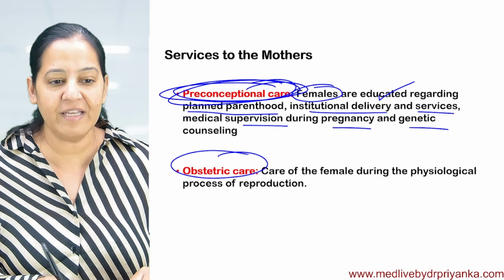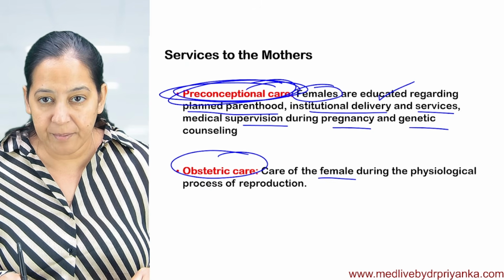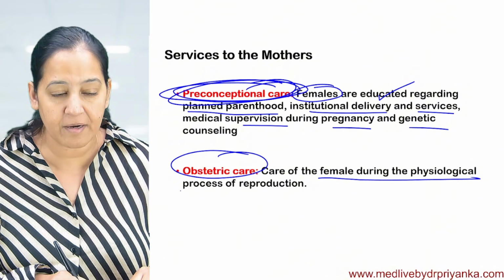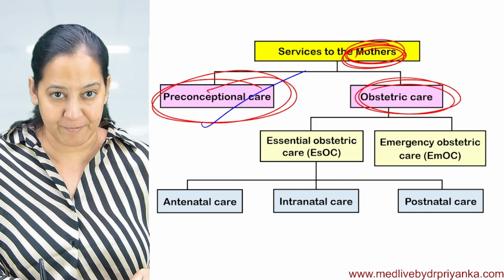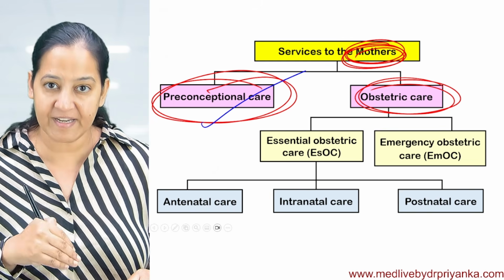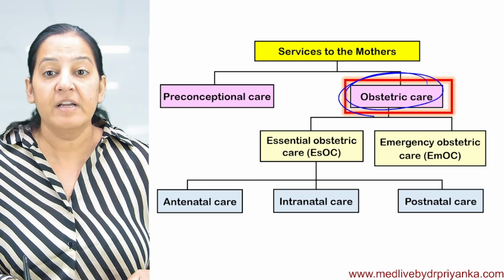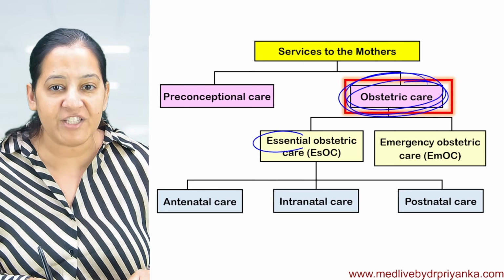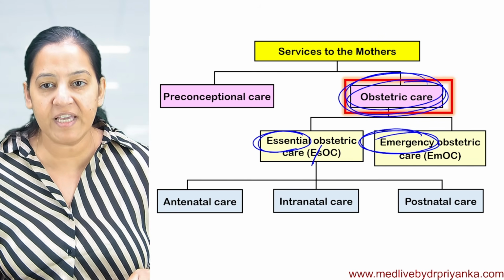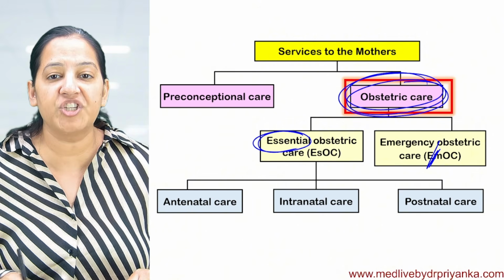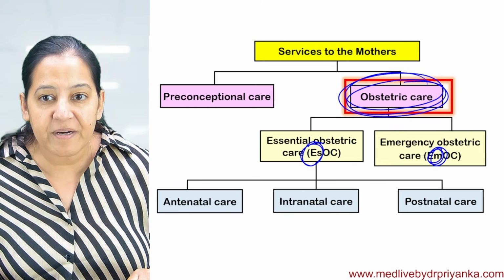And obstetric care means we are providing the services to the pregnant ladies, the care given to the female during the physiological pregnancy. So you can see two types of care are given: preconceptional care, which is given before pregnancy, and obstetric care, which is given during pregnancy. Now obstetric care is of two types: essential obstetric care and emergency obstetric care. You can see ESOC and EMOC.